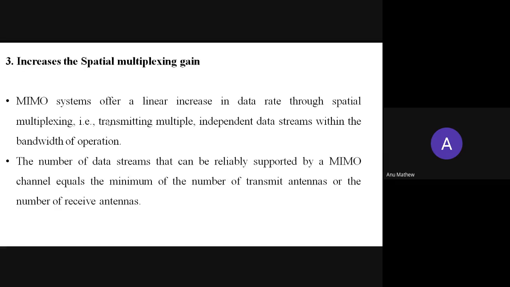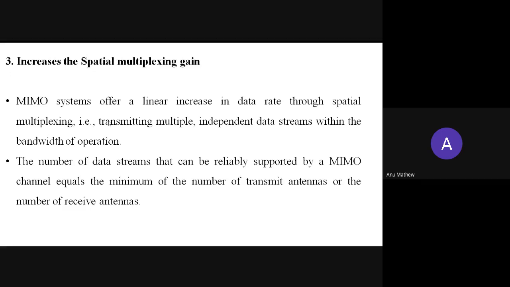So in a MIMO system, by using spatial multiplexing, we can transmit multiple independent data streams, different signals from the transmitter, in the same bandwidth of operation. Okay. Then the number of data streams that can be reliably supported by a MIMO channel equals the minimum of the number of transmit antennas or the number of receive antennas.